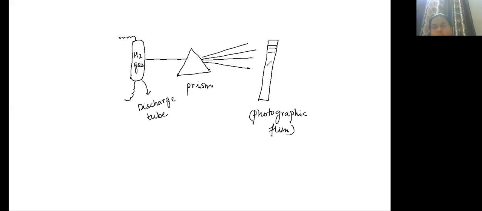And these lines are not continuous. Continuous means that some lines will come, then some space will be there, then again lines will be coming. So hydrogen spectrum is an example of, first tell me, emission or absorption spectrum. Correct. That's why the name is line spectrum.